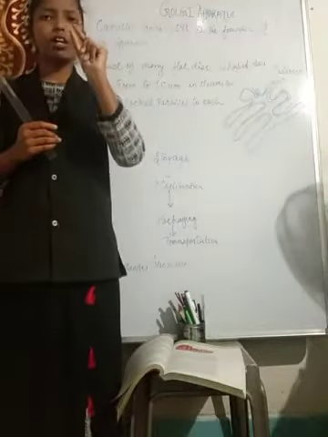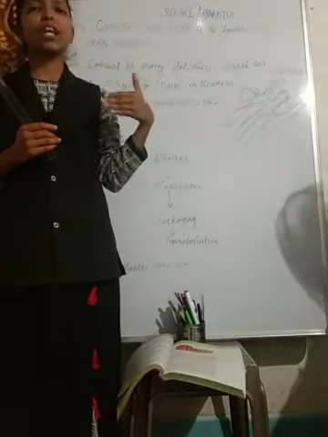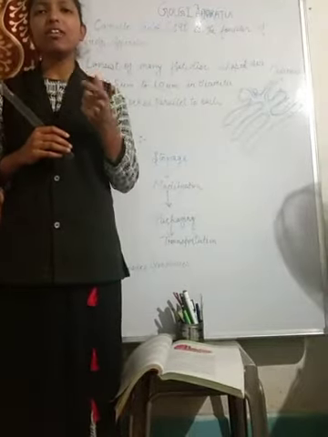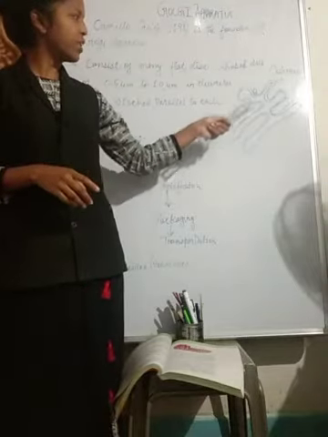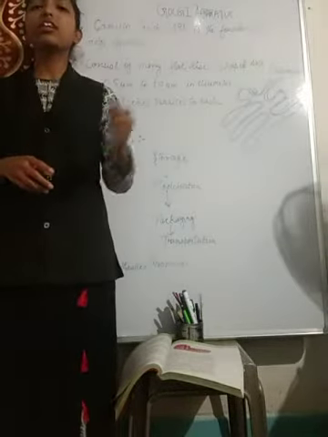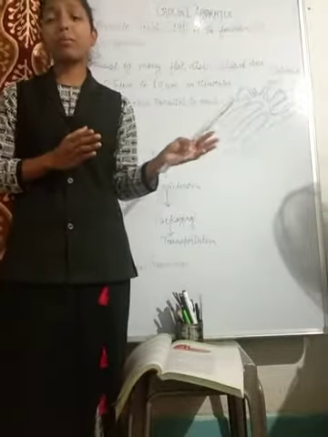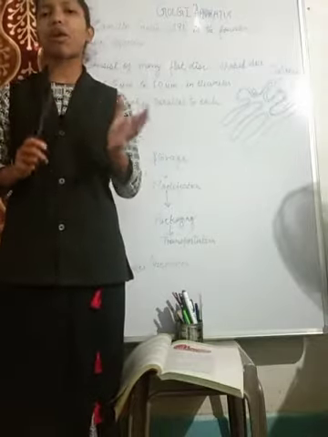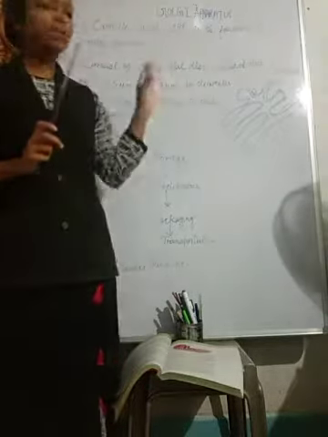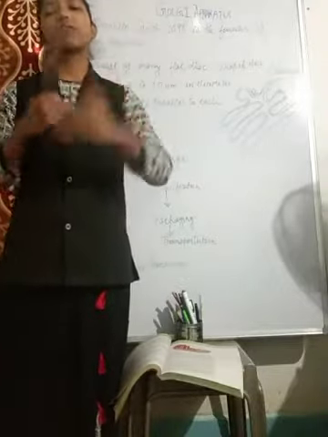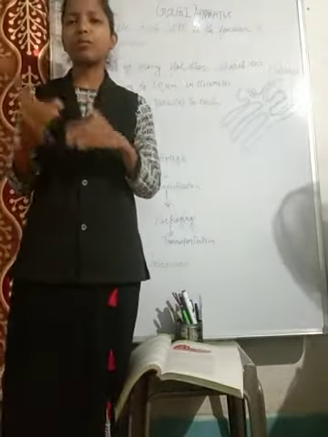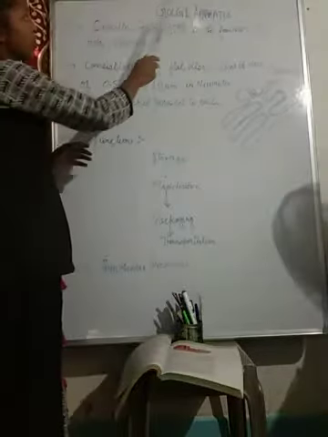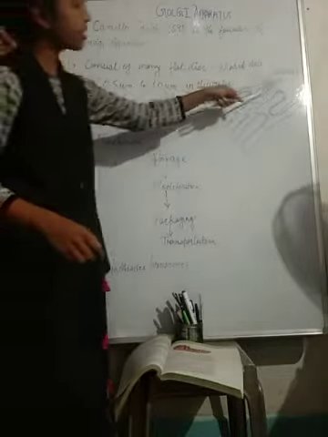Actually, there is a small connection between the endoplasmic reticulum and the Golgi apparatus in the cis area. It consists of the cis and trans areas. The area where it is attached to the endoplasmic reticulum is known as the cis region, whereas the backward region is known as the trans area. The attachment is provided so that whatever is synthesized in the endoplasmic reticulum is transferred to the Golgi apparatus.